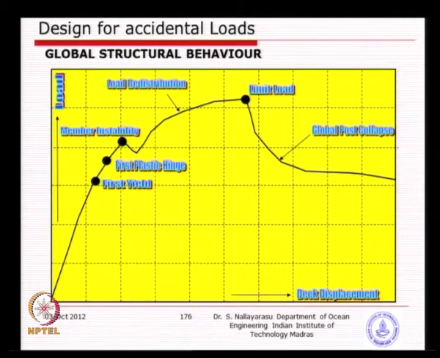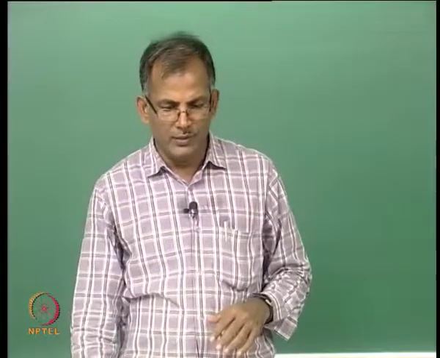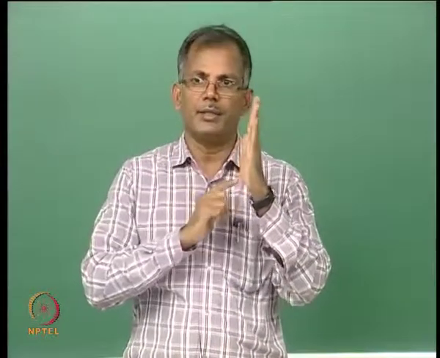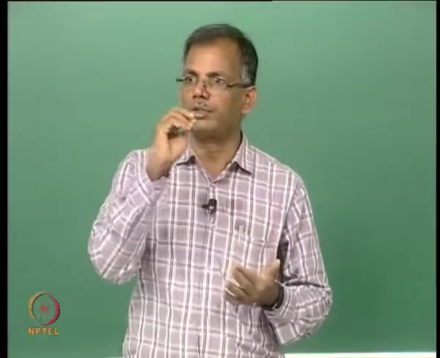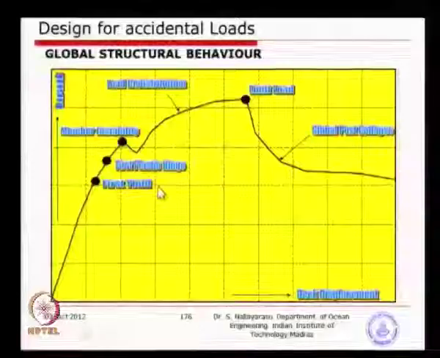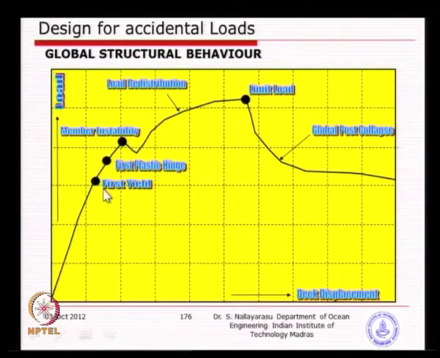Basically, when you look at the global structural behavior of a system, first yield, which we were looking at last time when we were looking at a joint, basic load deformation curve, and first yield, first crack, and then ultimate failure. A similar idea, only here it is multiple members, multiple joints.